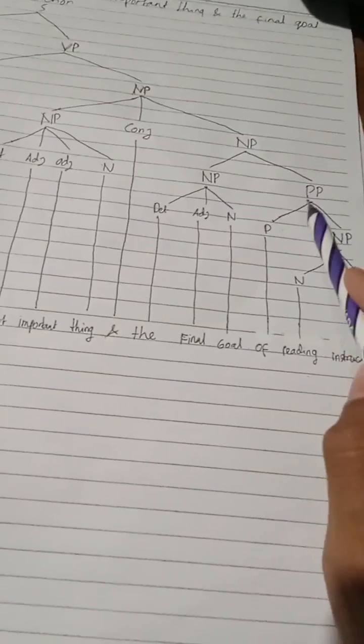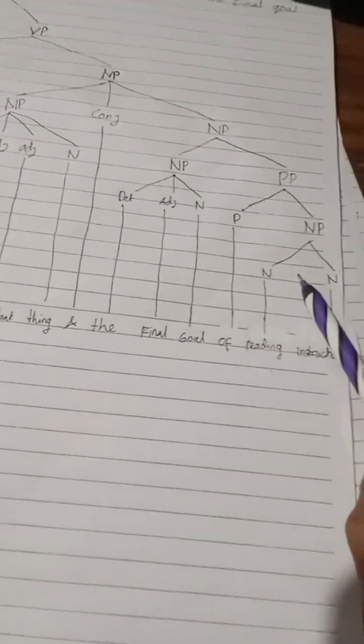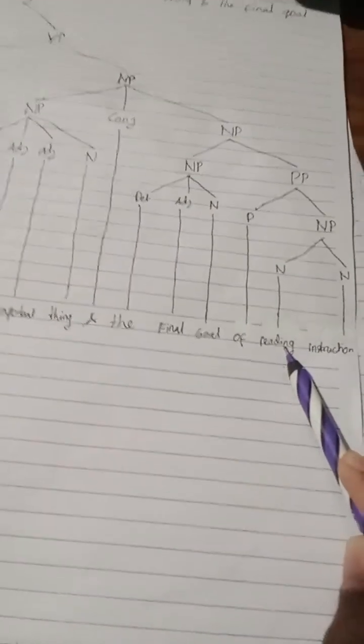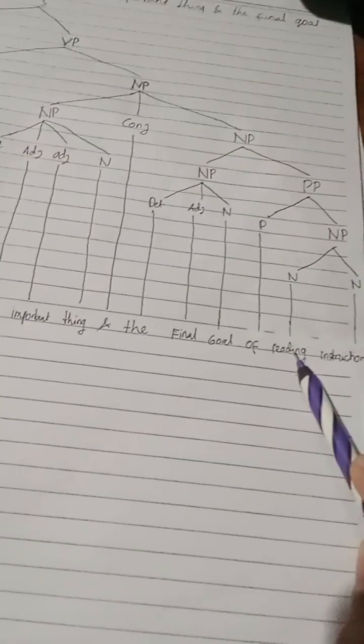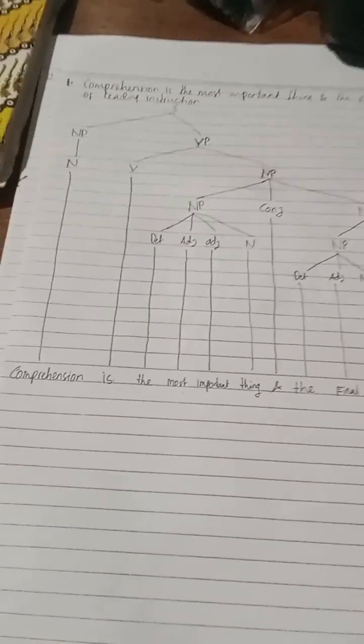And then there is a prepositional phrase, which of course has the preposition of, and then a noun phrase which contains two nouns, reading and instruction. Reading here is actually a verb with ing, but it has the same function as a noun because it is a gerund, so I consider this a noun in reading instruction. So this is the analysis of the first sentence.